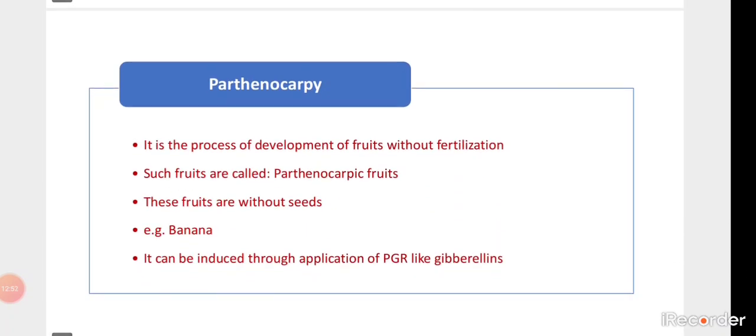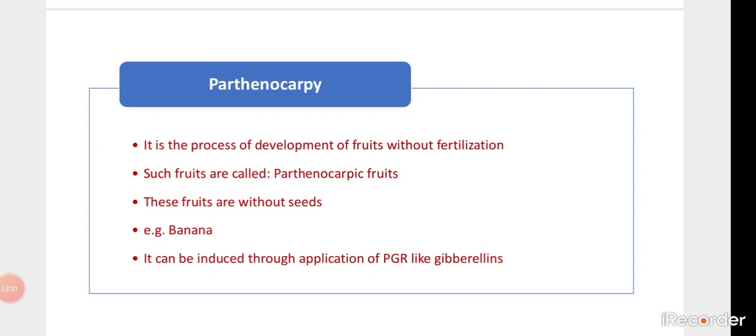Then parthenocarpy: the fruits are formed without the fertilization process. You must have seen a number of such fruits that you eat in our day-to-day life. This type of fruit is said to be parthenocarpic fruit. Examples we can give are grapes and banana. Whichever plant undergoes parthenocarpy, that type of fruit is seedless, because fertilization does not take place and seeds are the fertilized product.